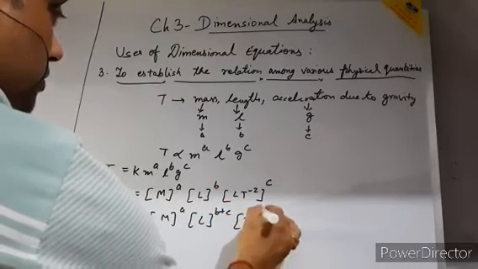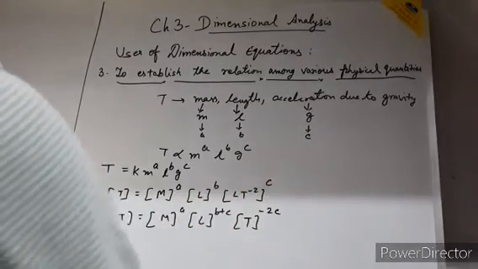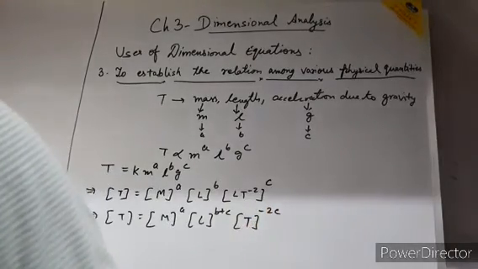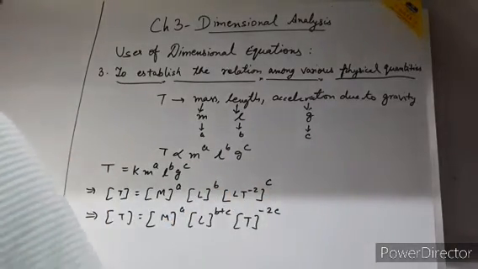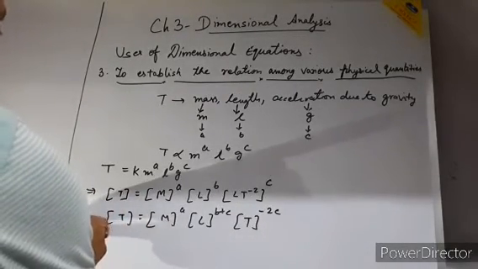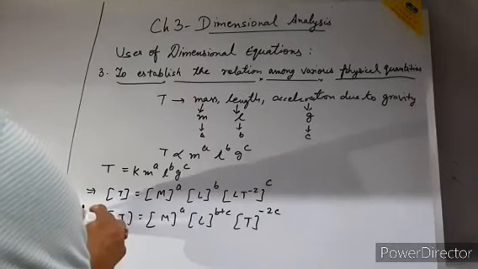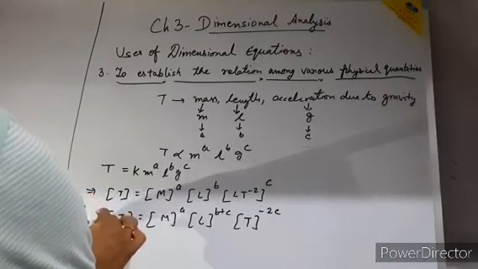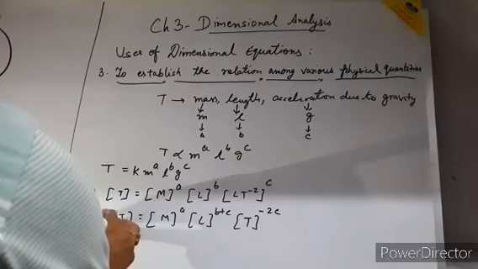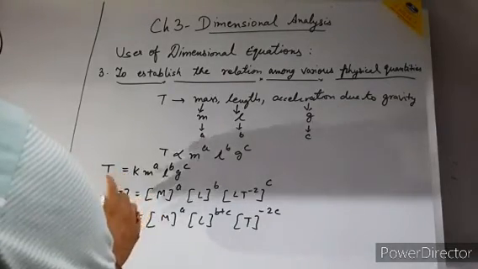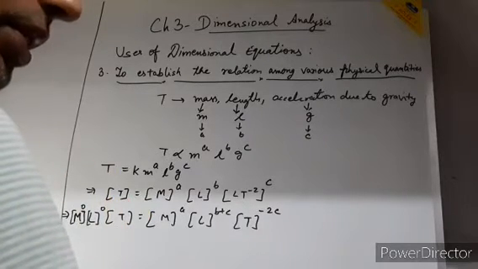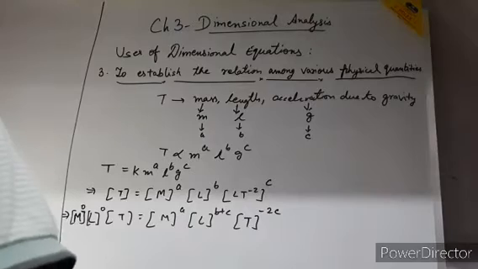And T to the power minus 2C. Actually, it is a power to the power, so that means the powers are multiplied, so it is T to the power minus 2C. Now I am doing the comparison on both the sides. Nothing is here, so no M, no L is here, so I can write this as M to the power 0, L to the power 0, because if you have the power of 0 of any quantity, then the answer will be 1.